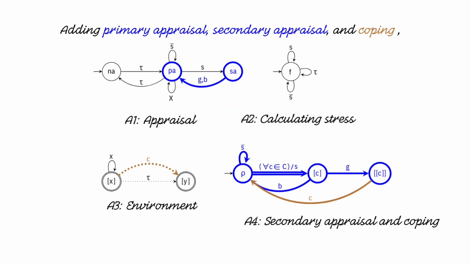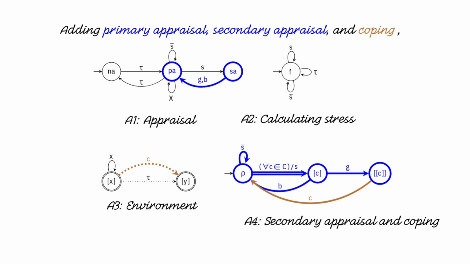Here we model primary appraisal, secondary appraisal, and coping. We can see that in the first automaton called appraisal, the state that was previously just A for appraisal has now been split into two states, PA for primary appraisal and SA for secondary appraisal. We move from state PA to SA by reading the letter S when a situation is deemed stressful, and we move back by reading the letters G or B, which mean good or bad. Let us take a look at automaton 4 to understand what it means.